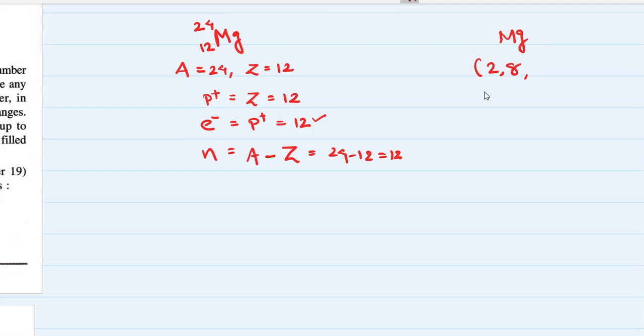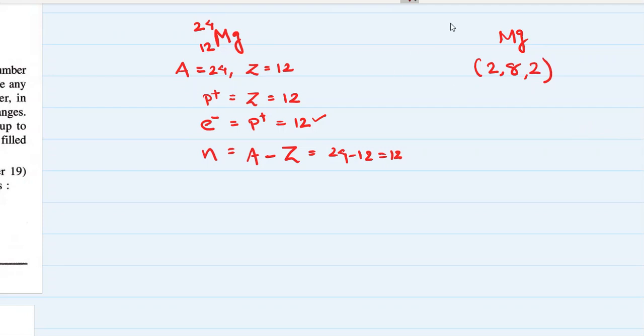Now I can move to the third shell. How many electrons are remaining? There were 12 electrons in all, and I have distributed 2 and 8, that is 10 electrons, and 2 more are remaining. So let's put these 2 electrons in the outermost shell. That's it. This is the electronic configuration of magnesium.